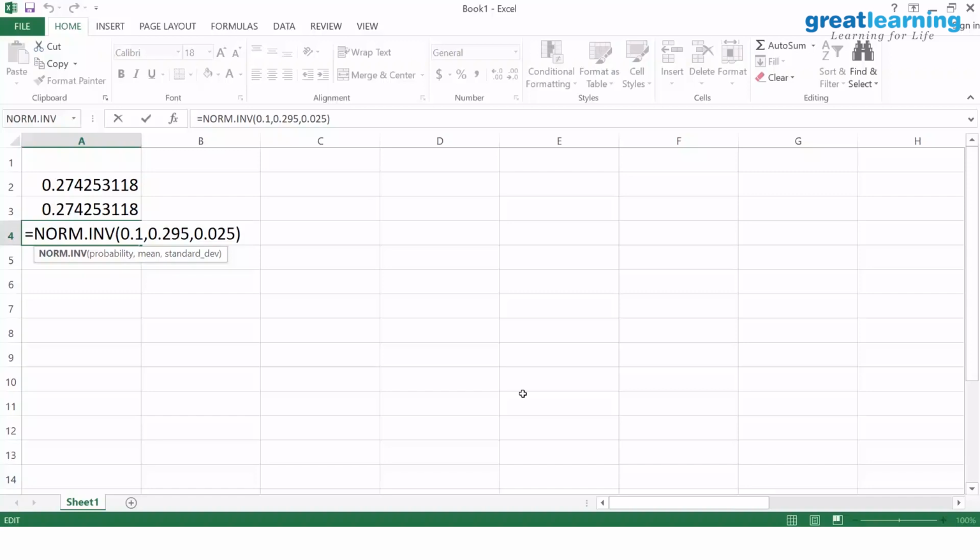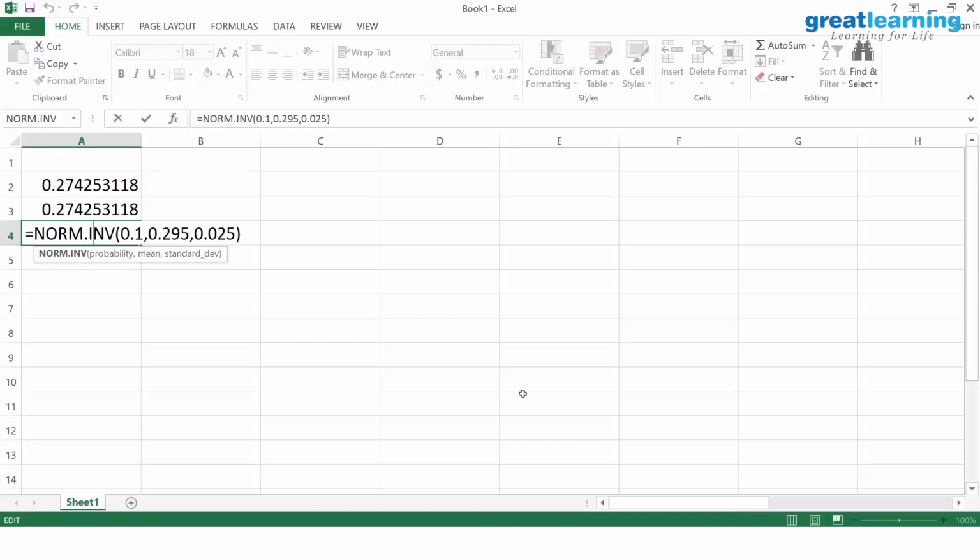Somebody asked, hello, how do you say area of the curve is a probability in a continuous distribution? Let me simplify to the extent possible. In this distribution, let's say f of x represents the normal distribution with this specification.